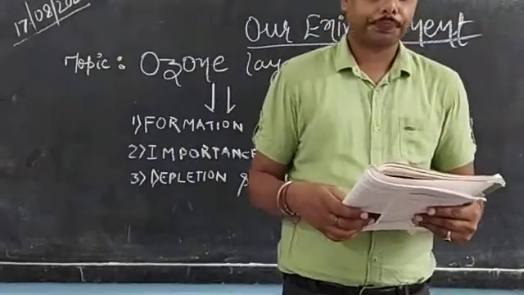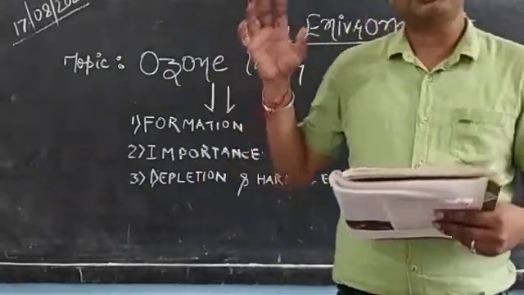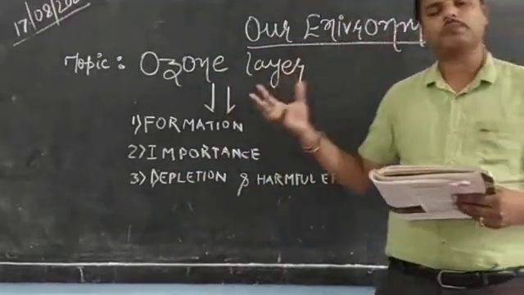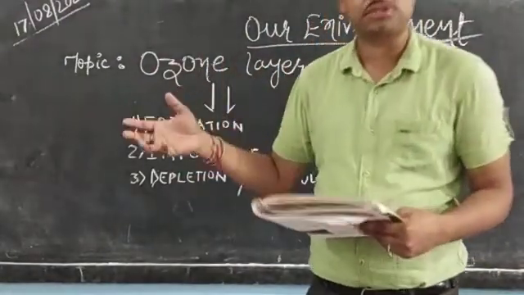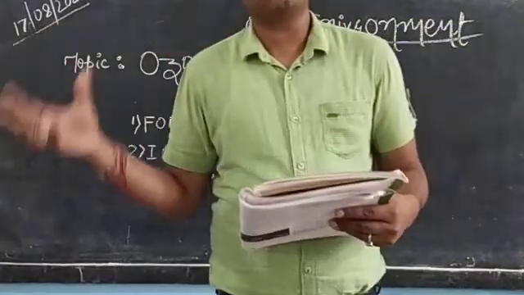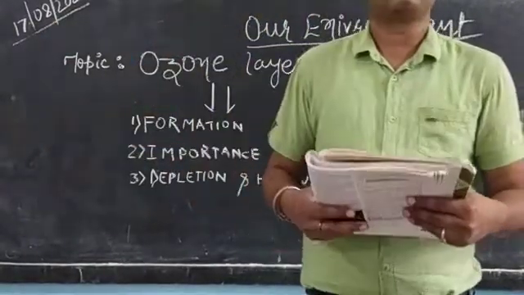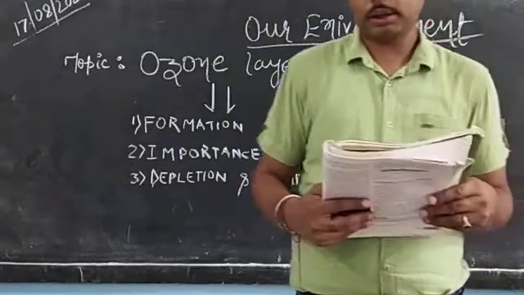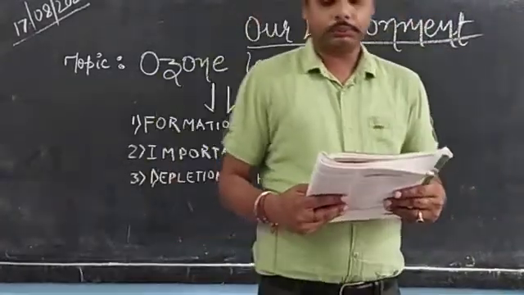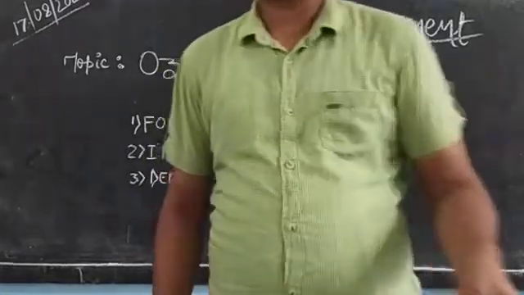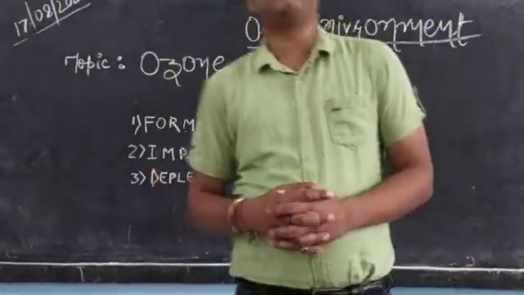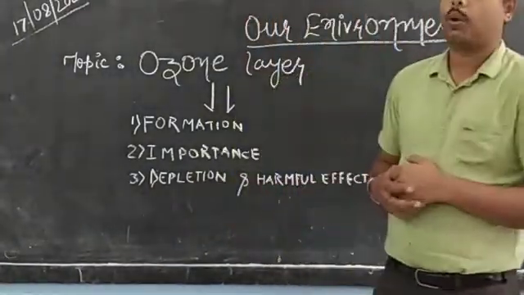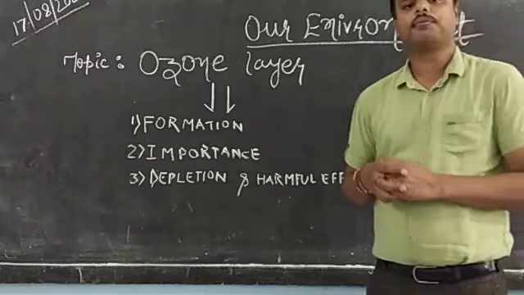So due to depletion, due to reduction in the ozone layer, the smoke that comes out of the chimneys of the industries or factories will increase further, and that will lead to a reduction in the living standard of human beings. So it is a negative point only. If we keep on disturbing the ecological balance or the ozone layer, it is going to be harmful for all of us.